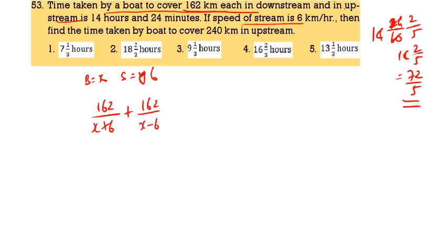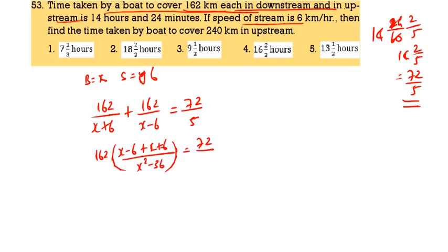The time taken to cover 162 downstream and 162 upstream is 14 2 by 5 hours, that is 72 by 5. Taking 162 as common, we get x minus 6 plus x plus 6 by x square minus 36 is equal to 72 by 5. The minus 6 cancels.